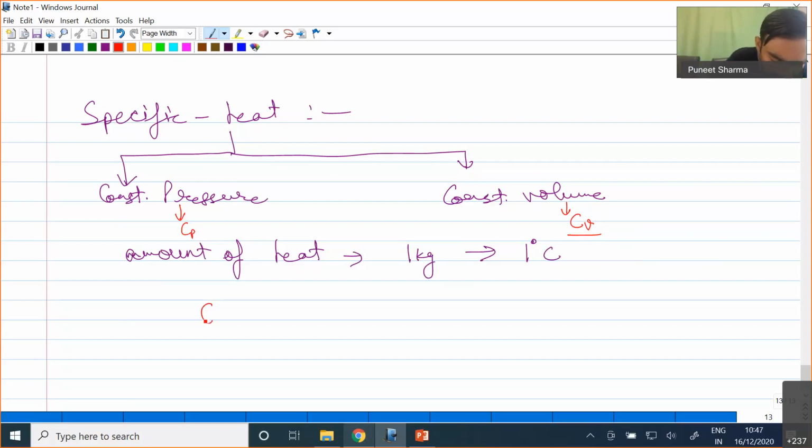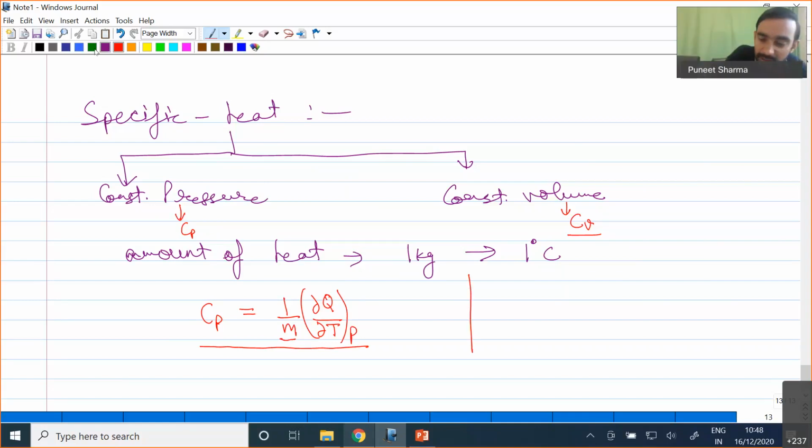Now, if you talk about the general definition of specific heat, let me define Cp first. It is nothing but 1 by m, because it is required for unit mass, times del Q by del T. We are changing the temperature, and for the change of temperature we are considering the amount of heat. So we write 1 by m to specify the unit mass, and del Q by del T to specify the amount of heat required to change temperature by 1 degree Celsius, and we are doing this process at constant pressure. So this is the generalized definition of specific heat at constant pressure.